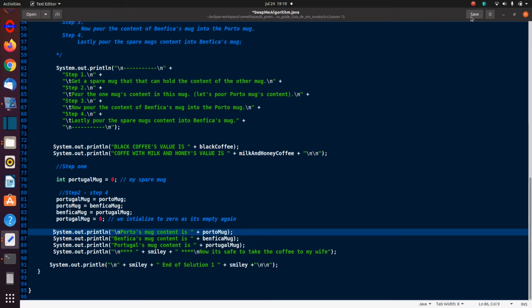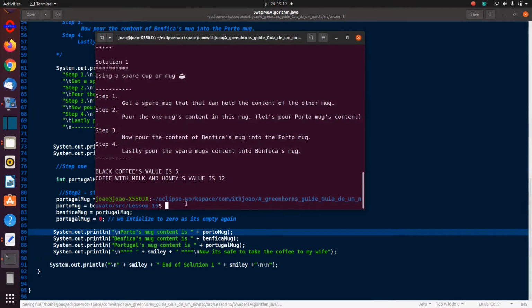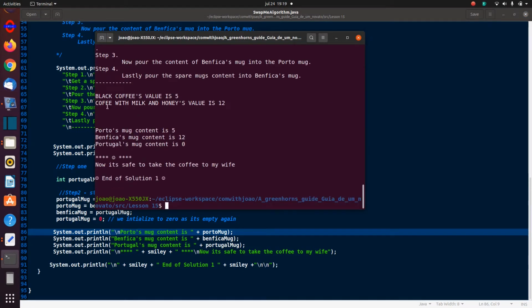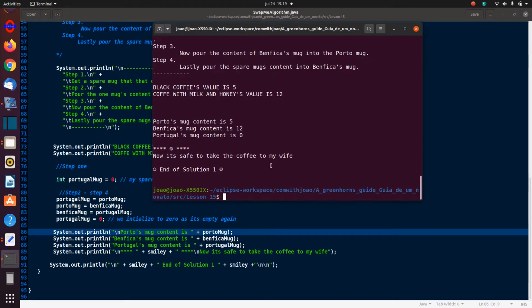Let's see if it does output and if my solution is working. So let's see, the black coffee here is 5, as you can see. The coffee with the milk and honey is 12. And now my Porto mug contents is 5, so it's black, which is correct. And this is after this code here, which I swapped from step 2 to 4.